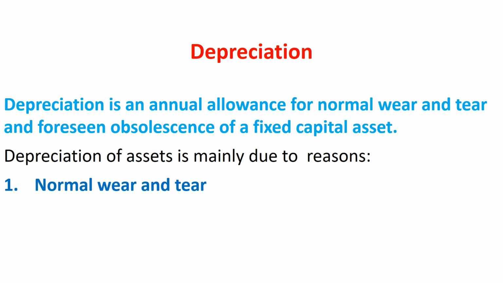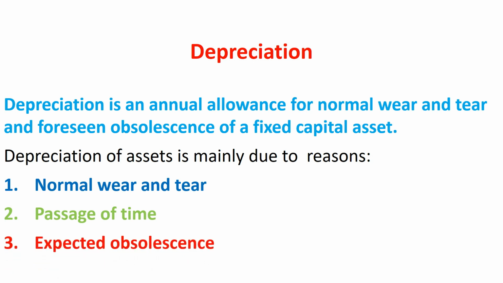Depreciation of assets is mainly due to three reasons. First, normal wear and tear. Continuous use of fixed assets in the production process decreases their productive capacity and value. Second, passage of time. Value of fixed assets also decreases with the passage of time, even if they are not being put to use in the business. Natural factors like rain, winds, weather, etc. contribute to fall in their values.